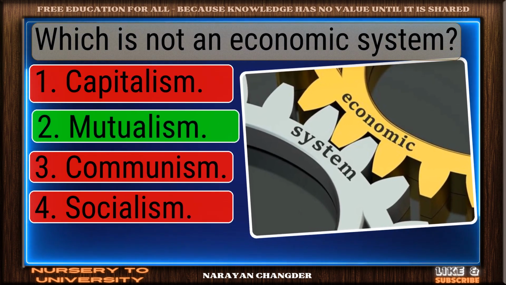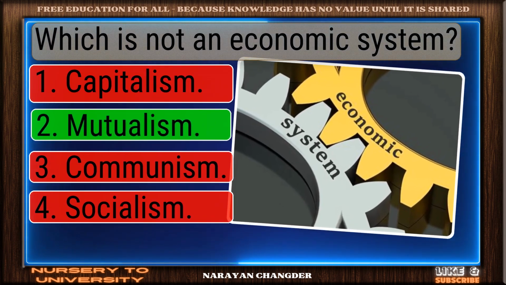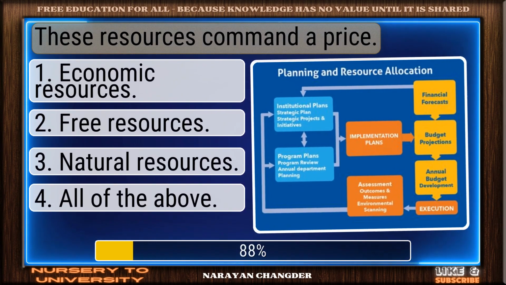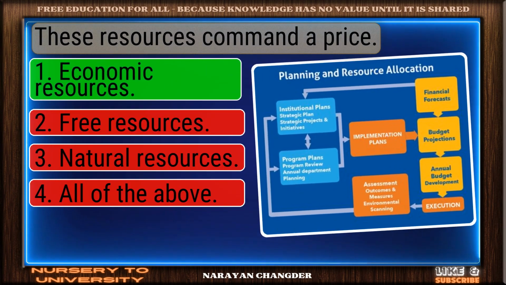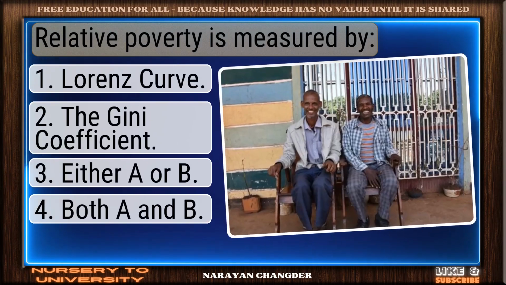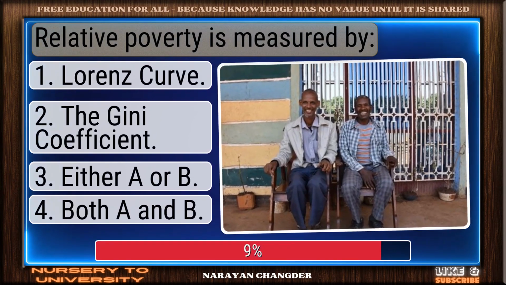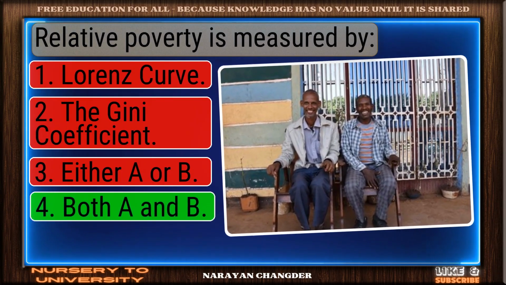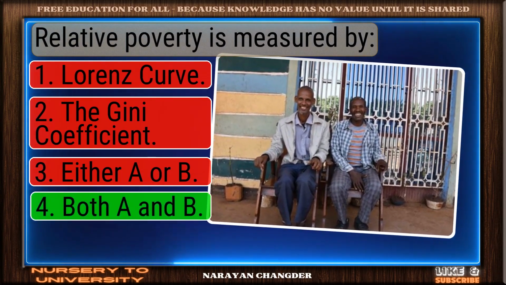Well reasoned. Mutualism is the correct choice. These resources command a price. Well picked. Economic resources is the correct answer. Relative poverty is measured by. Smart move. Both B is an accurate answer.